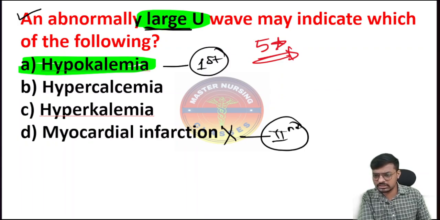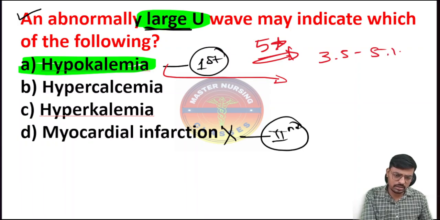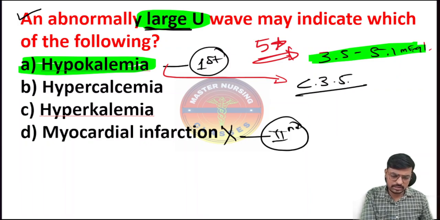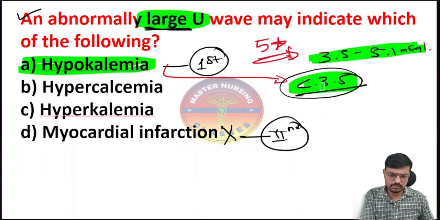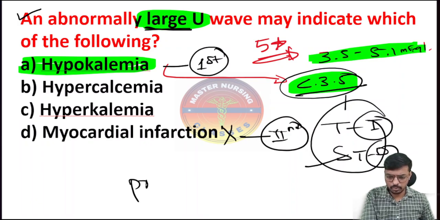So what are the ECG changes which happen in hypokalemia? What is hypokalemia? Normal potassium level is 3.5 to 5.1 milliequivalent per deciliter. This is the normal potassium level, right? If it is less than 3.5, we can say this is hypokalemia. If potassium decreases, as I told, the T wave also decreases, meaning T wave inversion will be there. ST segment depression will be there. Then along with this, classically we will see a prominent U wave.